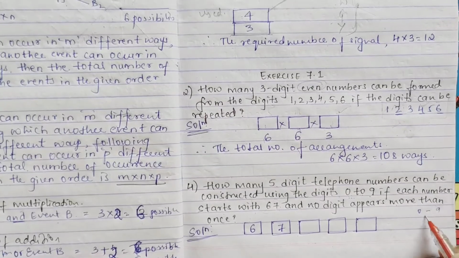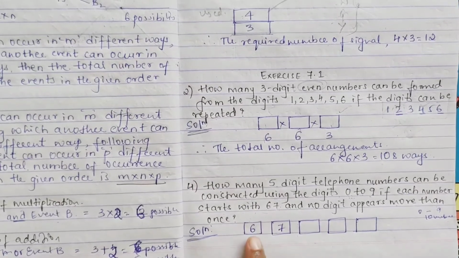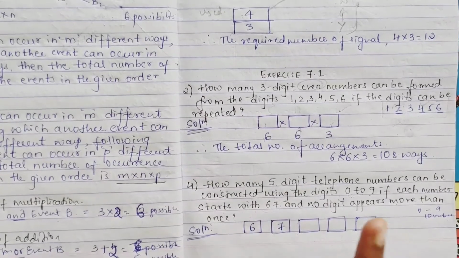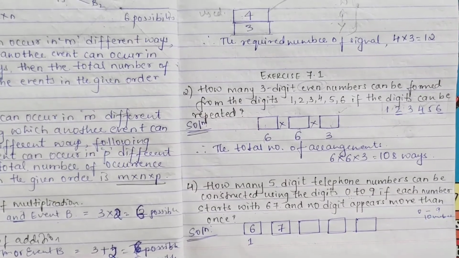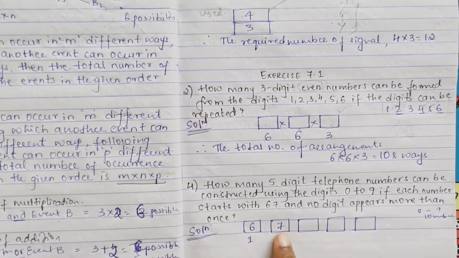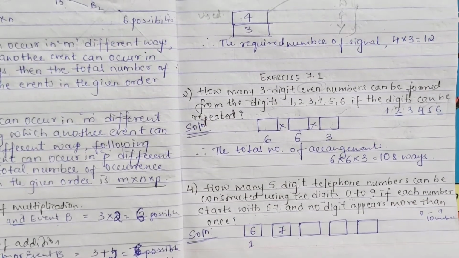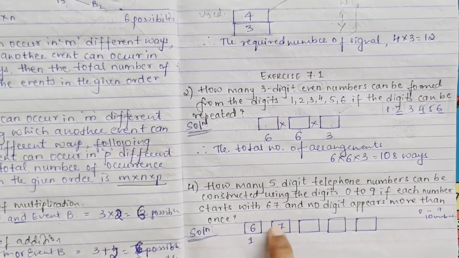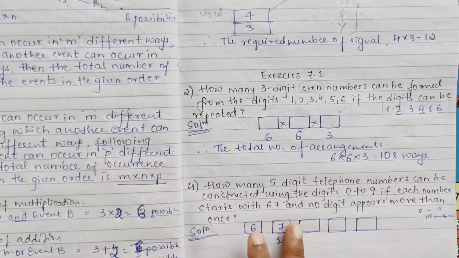0 to 9 means how many numbers are there? 10 numbers. And here they have already given your start number should be 6 7, means your first box and your second box are already filled, right? Only one way, because here only 6 can be given. Why? There is no repetition. So your first box is filled with 6. Your second box is already filled with 7, because each number starts with 67. So here also how many ways can you do? Only one way. You can't take any other number, this both they have given.